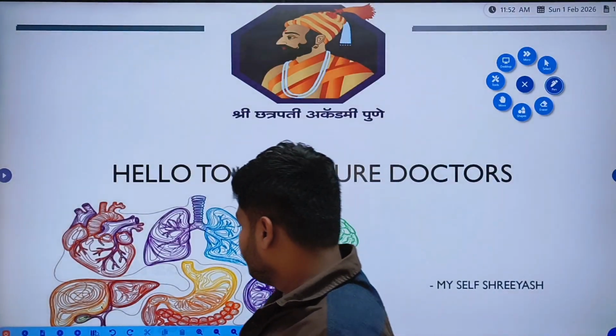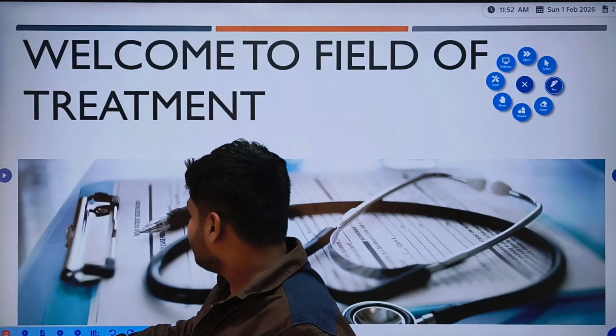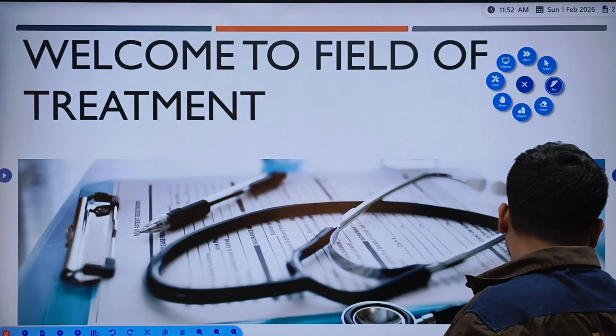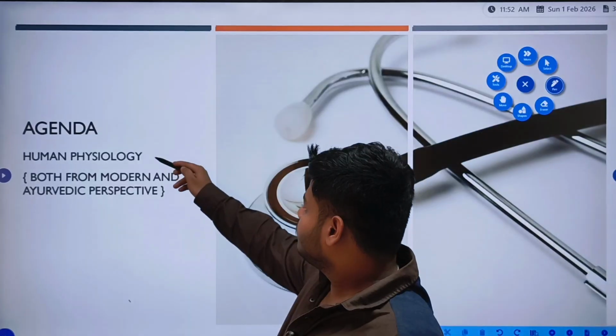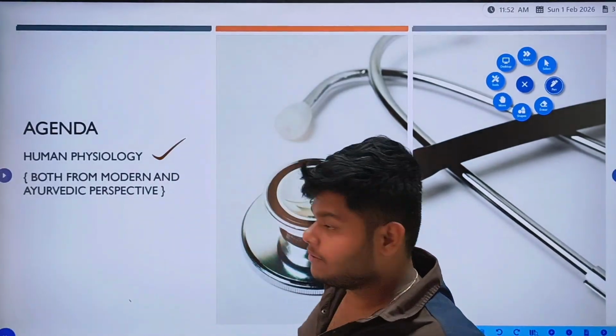So today we will start our physiology topic. Welcome to the field of treatment. Our today's agenda is human physiology from a modern perspective, right?